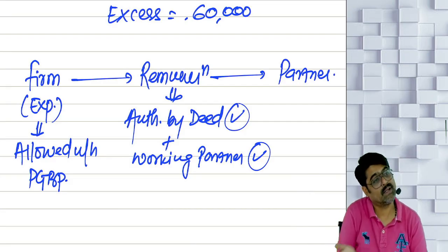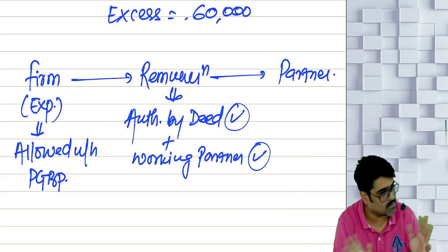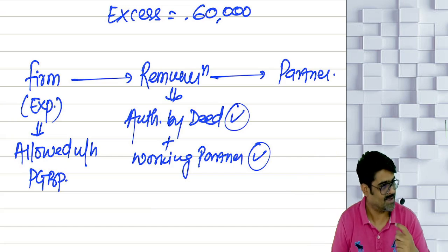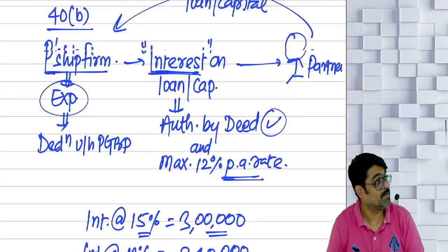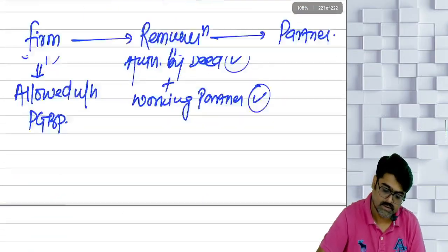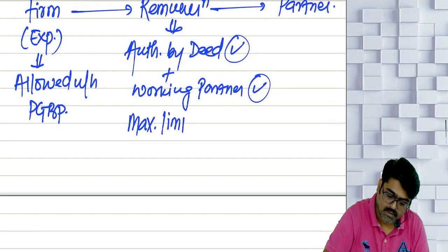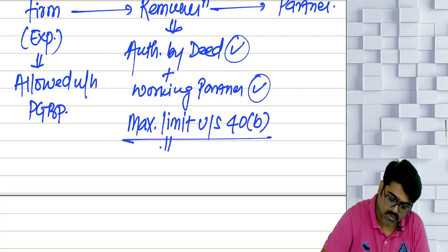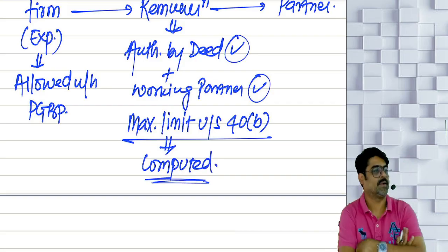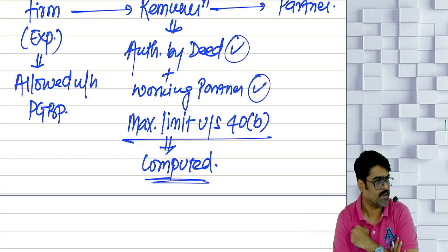So what do you think? If your deed is authorizing, give full profits as remuneration, so we are going to allow full profits? No. There will be a limit. So what was the limit on interest? Maximum 12%. Here the maximum limit under section 40 clause B, you will have to compute. You will have to compute this limit. There is a way in which this limit has to be calculated. I am just going to tell you that.